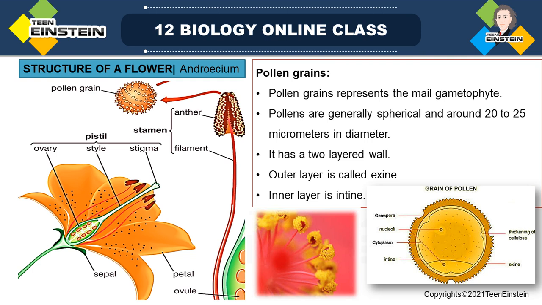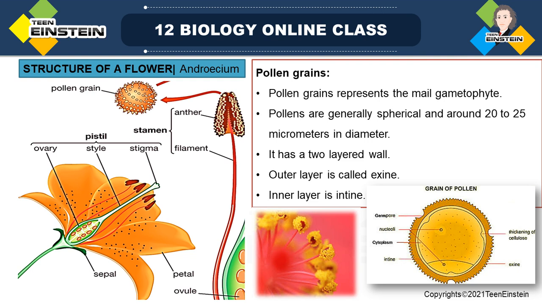Then, as part of development, the anther matures and gets dehydrated, that is, it becomes dry. What happens to the microspores? During meiotic division they are in tetrad form, four cells joined together. When the anther dries, these tetrads dissociate, separate from each other, and develop into single pollen grains.